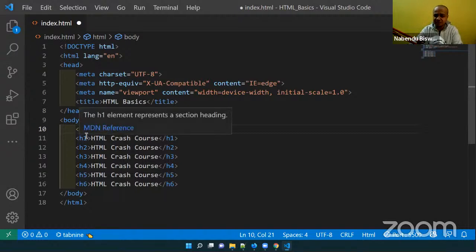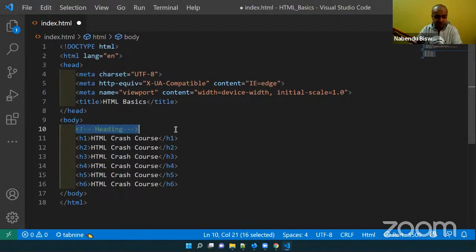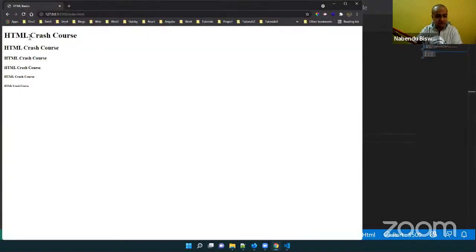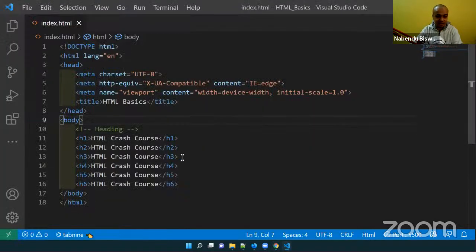So what has this done to the heading? I have done this, and this is known as a comment. These are for the developer and not for the normal public who are going to see our website. If I have written this here and I go here and see, I'm not seeing it here. This is just for a developer, either me or some other developer who is going to work on it. So it is for them only. This is known as a comment, and this is the heading tag.